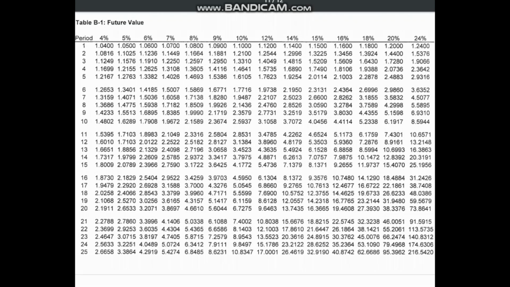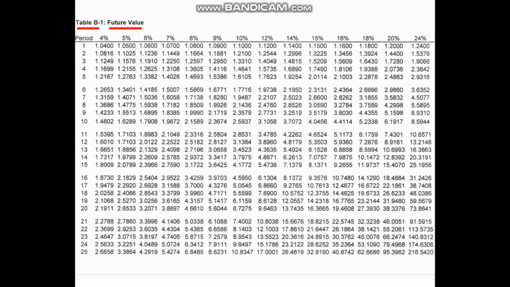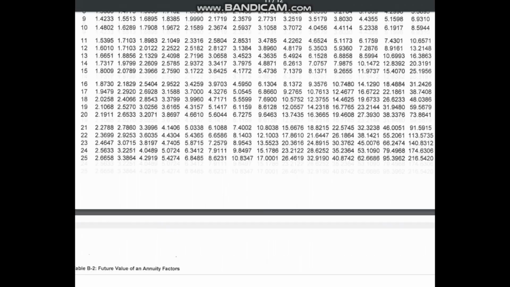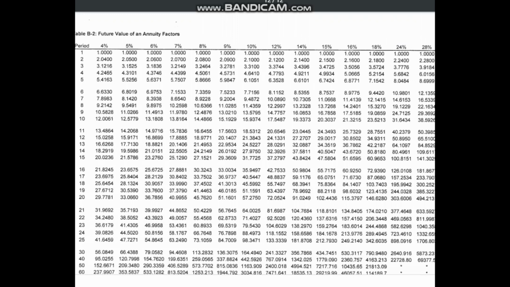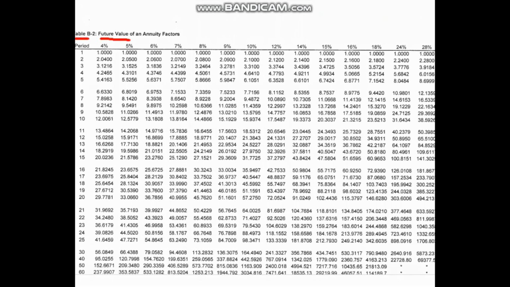The third table is for the future value, table B1. This one is for when we would like to make an investment only one time. The other table, our last table, is table B2 for future value, but this is for the annuity factors, just like before. So if we have an investment or payment that we do yearly.